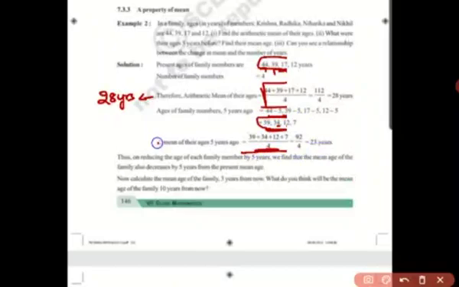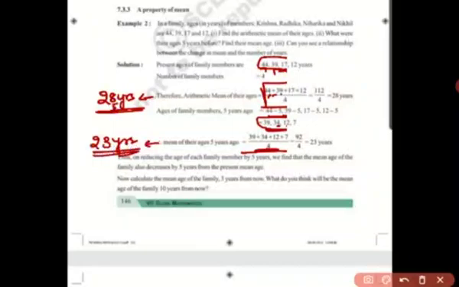So the arithmetic mean of the age of all the family members 5 years before is 23 years. The present age mean was 28 years. So what is happening? Just like the age of the individual, we are doing minus 5. For this 28, if it is minus 5, we will get 23, right?